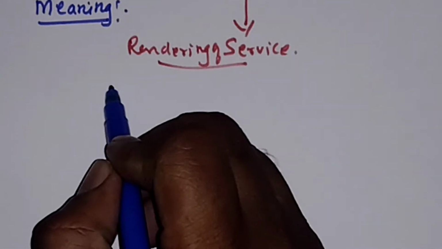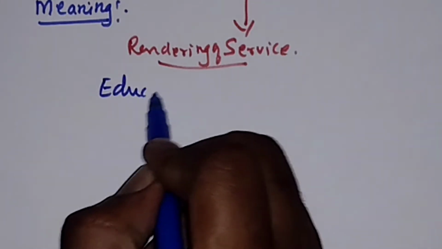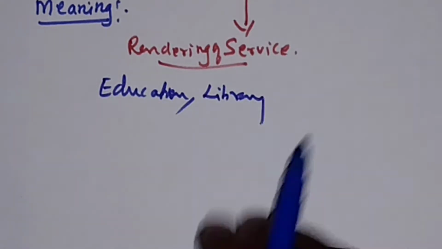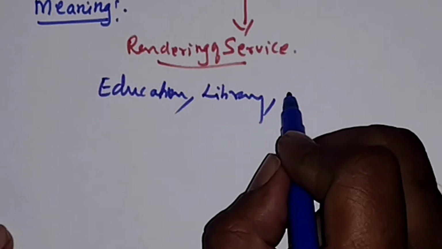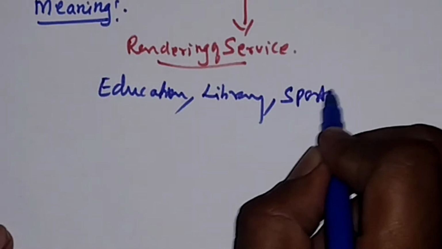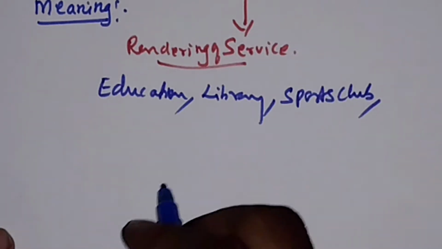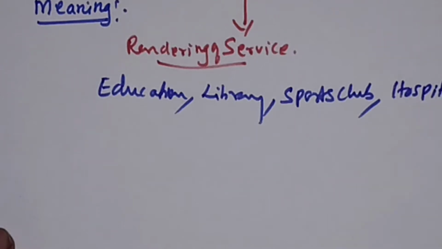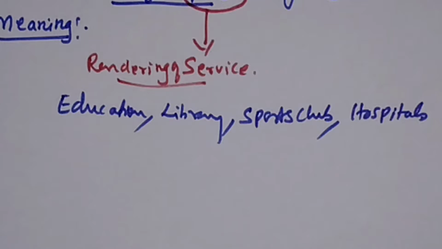Examples of NPO are plenty. As per our syllabus, one is education institutions, libraries. The next one is the sports club and hospitals. These are the most important examples which will be given in your syllabus.